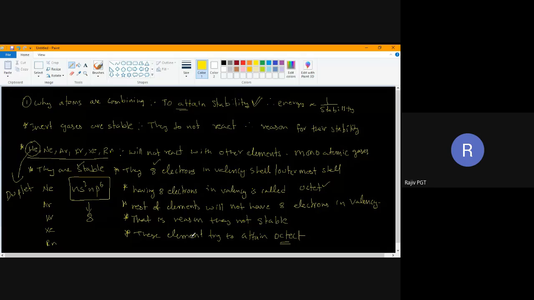So, good answer. The rest of the elements do not have 8 electrons in the valence shell. They are trying to get 8 electrons in the valence shell. If they get 8 electrons in the valence shell, they are stable. This is the logic why elements are combine. Understood? Any doubt in this? Can I proceed?